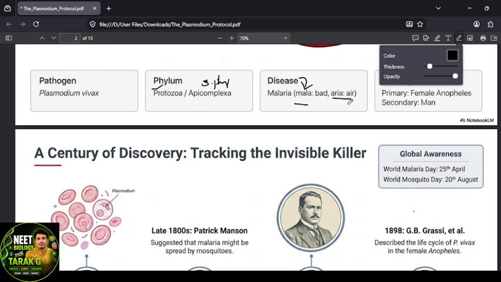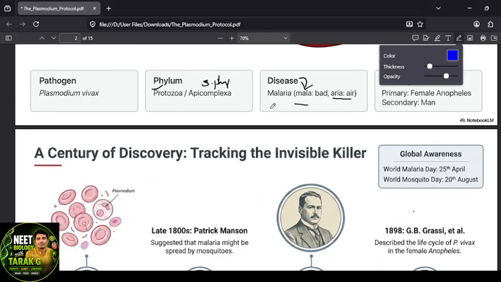Plasmodium vivax, or whatever the species, can complete its life cycle within two hosts. That's why it is called a digenetic parasite. What is a digenetic parasite?